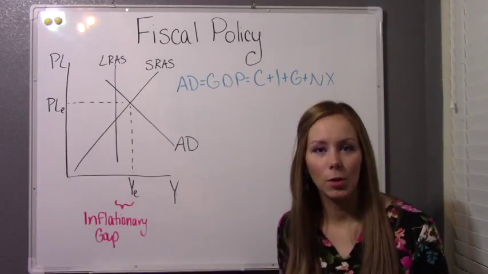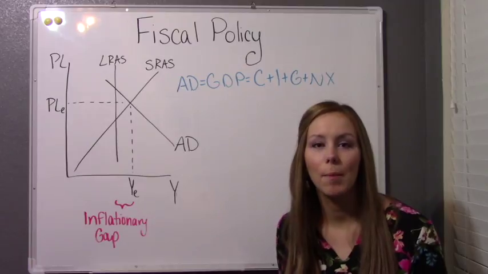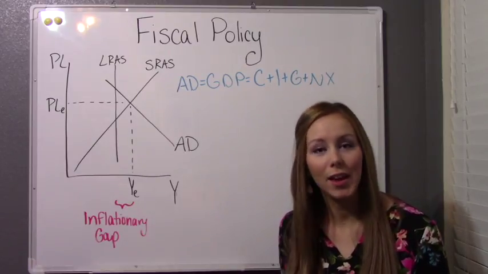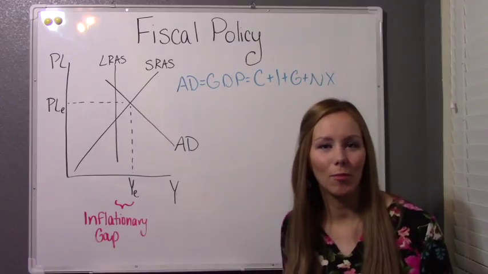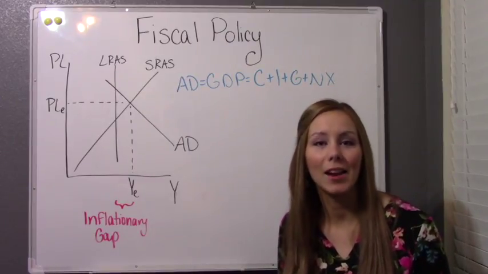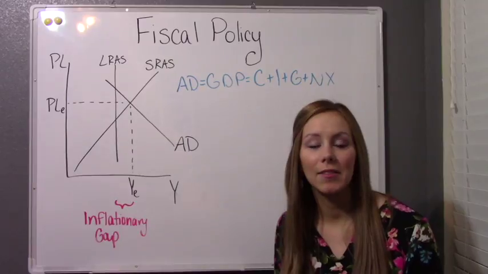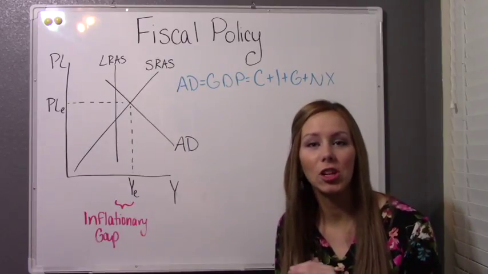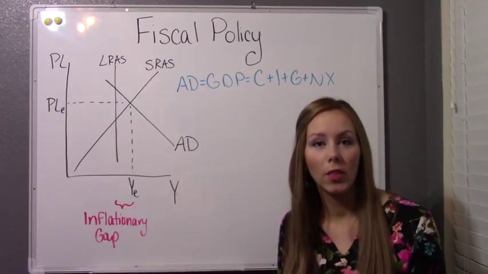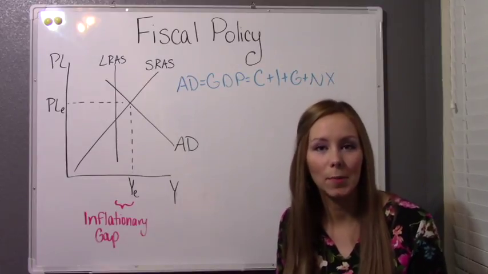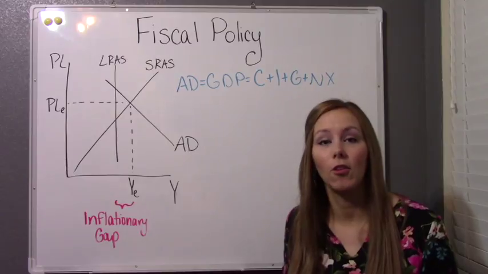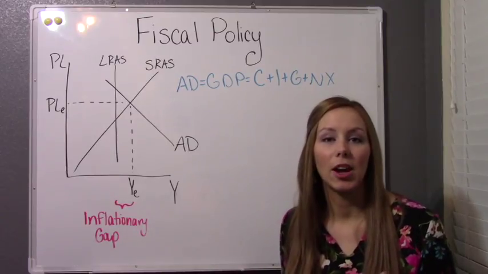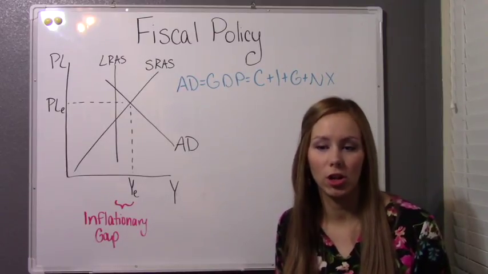So the second type of fiscal policy that the government can use is called contractionary policy. And the government's going to use this when we are in an expansion. Now you might be wondering, why would they try to combat an expansion? Well, the problem is if during that expansion, inflation gets too high and it starts to hurt the economy because it's hurting people's purchasing power and it's causing interest rates to rise, and the government is fearful of possibly a large crash, they might try to fight that inflation with contractionary policy.